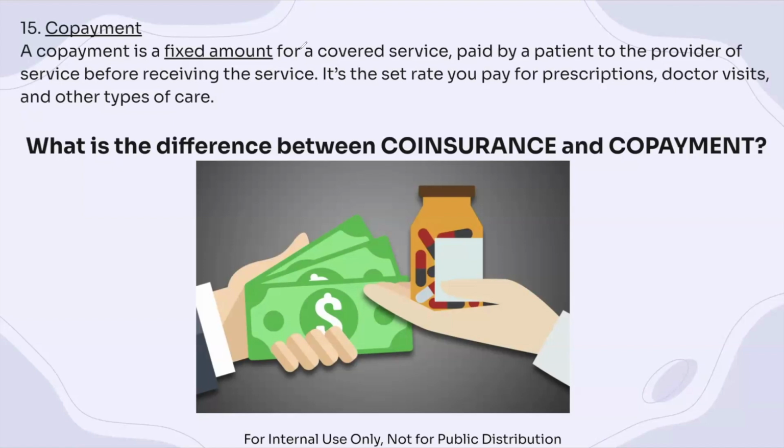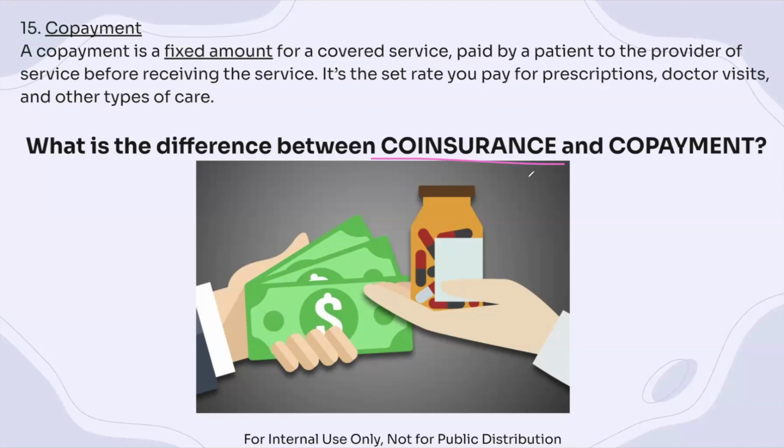So the insurance company recognizes that it's an eligible expense and covers it, but you still need to pay a fixed amount before receiving the medicine or the doctor treatment. We need to recognize that's different from coinsurance. With coinsurance, we looked at the 80-20 split and did calculations.